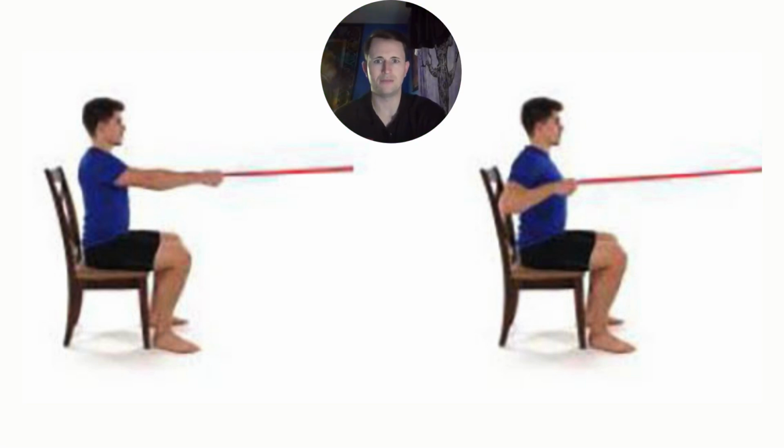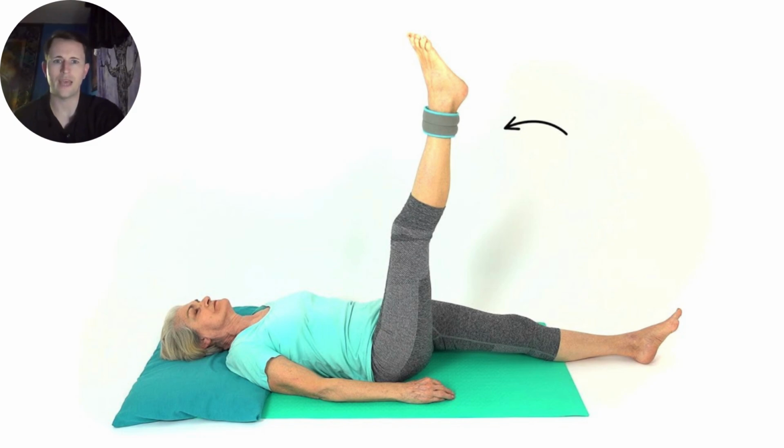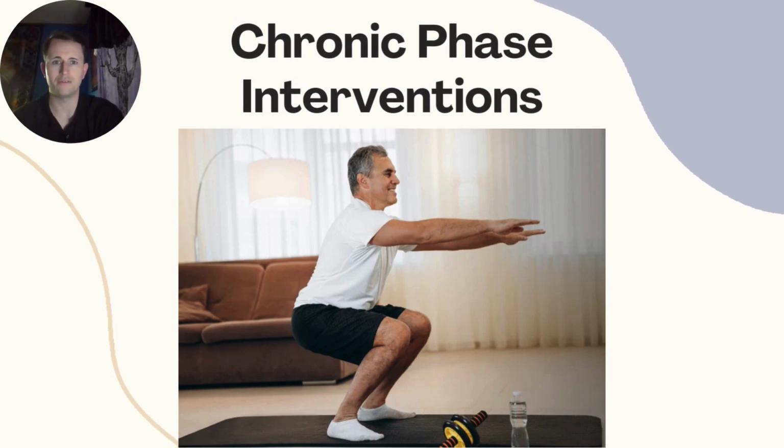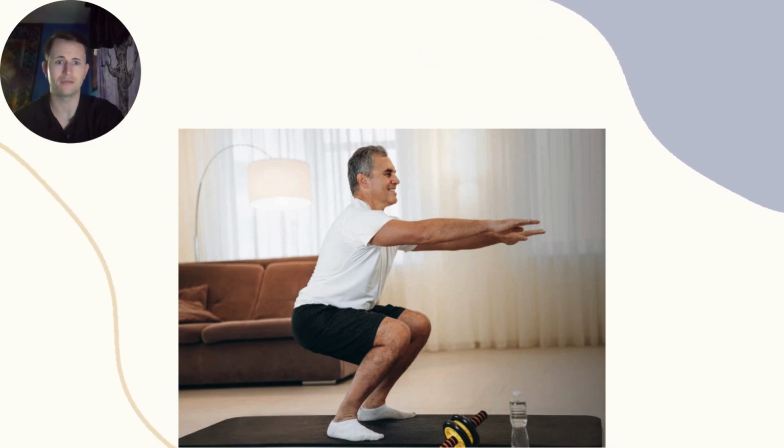Next we have seated rows, which implement bilateral strength and introduce intermediate coordination skills as well. Last but not least, we have weighted straight leg raises, which increase hip flexion strength, which directly helps with gait function. Finally, we have chronic phase interventions, which is essentially what my clinical rotation deals with. And this is all about promoting function with strength mixed with balance.